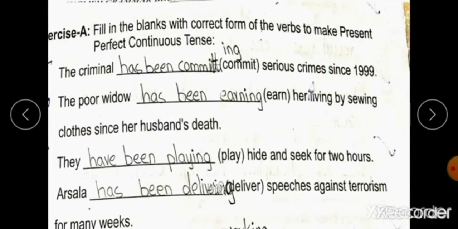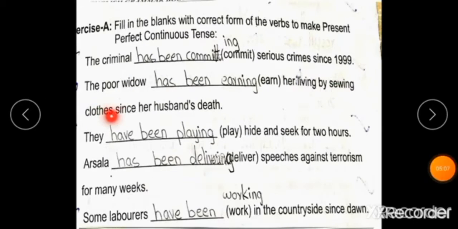Let's come to exercise. Fill in the blanks with correct form of the verbs to make present perfect continuous tense. The criminal has been committing serious crimes since 1999. The poor widow has been earning her living by sewing clothes since her husband's death. They have been playing hide and seek for 2 hours. Asala has been delivering speeches against terrorism for many weeks. Some laborers have been working in the countryside since dawn.